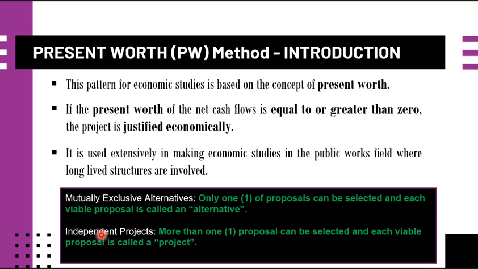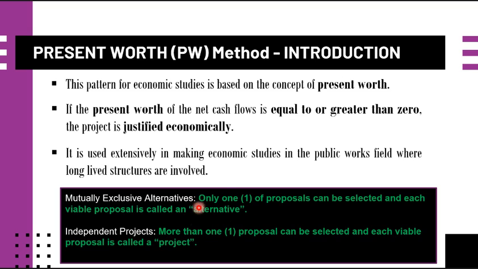And for independent projects, more than one proposal can be selected, and each viable proposal is called a project. So for mutually exclusive alternatives, there's only one proposal that can be selected, which is called the alternative, but for independent projects, more than one proposal is considered or selected.